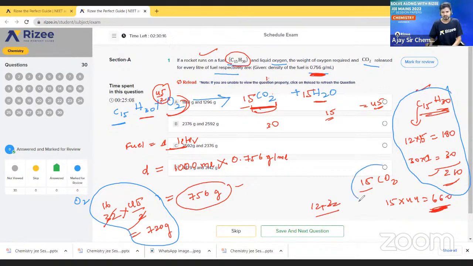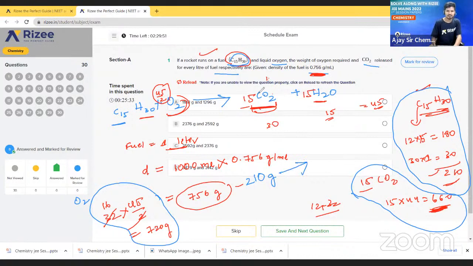And we also find the molecular weight of CO2. Then what we have to do? Just write the values. See here. This fuel, C15 fuel. First of all, C15 fuel is how much? 210. Okay, sir. Next, 210 grams.